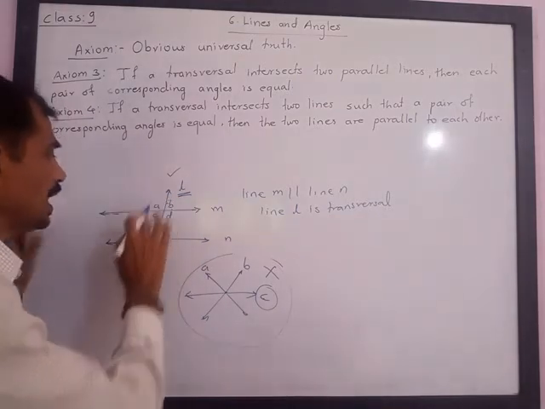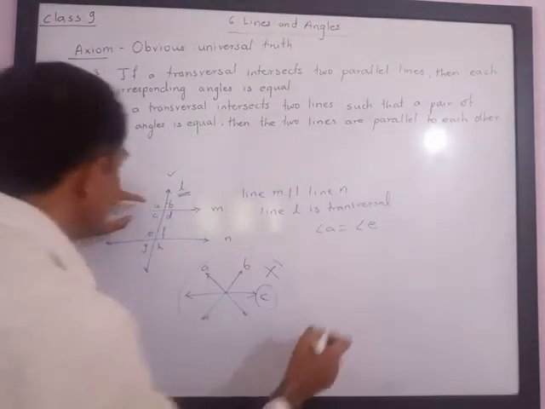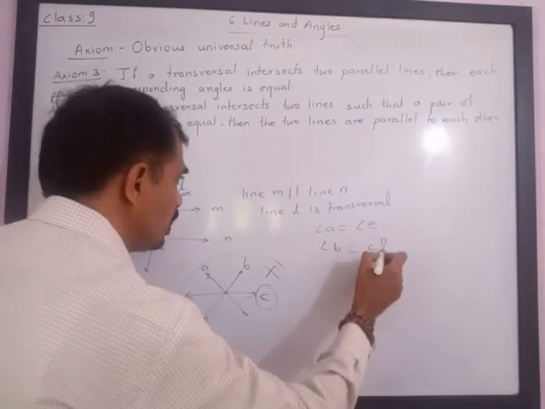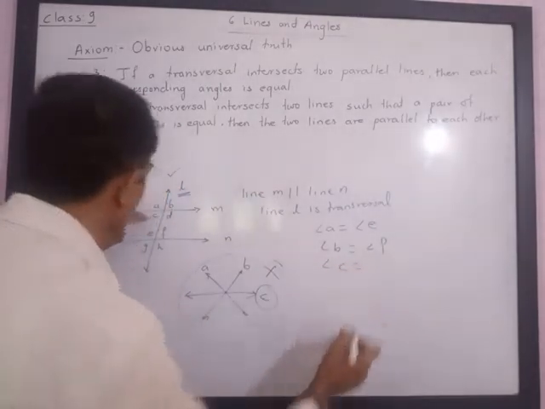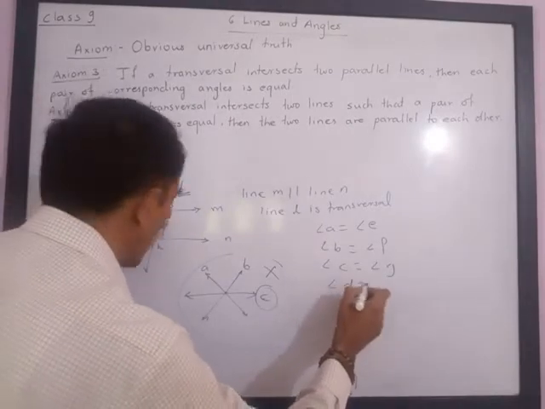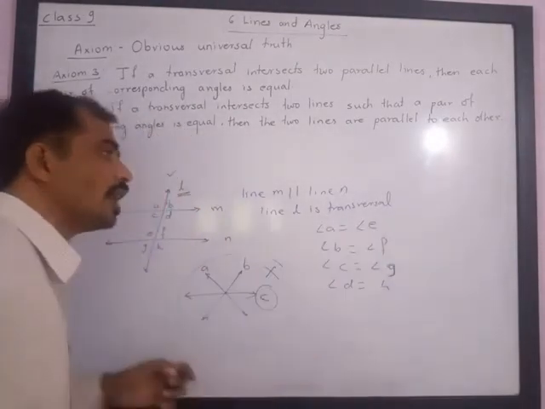It means angle A is equal to angle E, angle B is equal to angle F, angle C is equal to angle G, and angle D is equal to angle H. Please note, vice versa is also true.